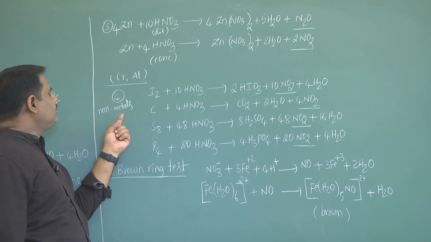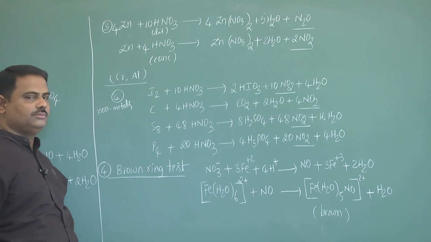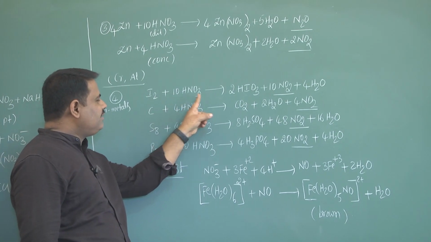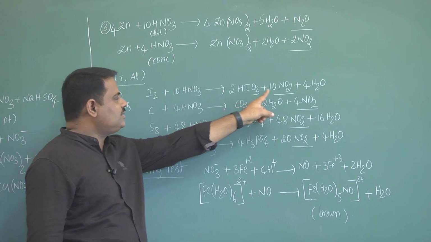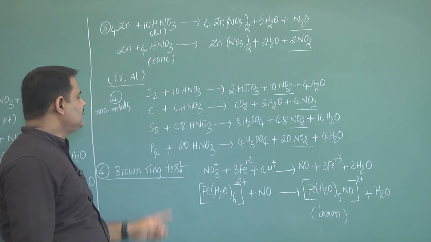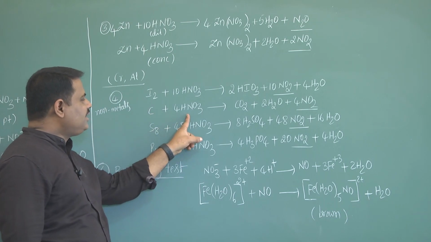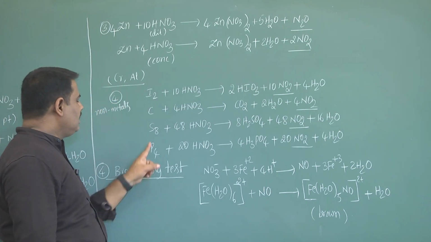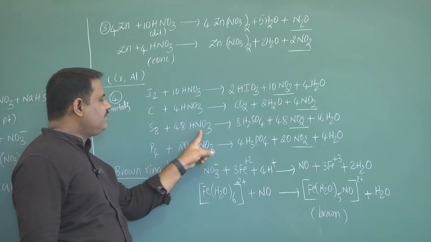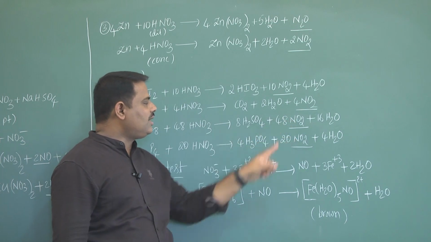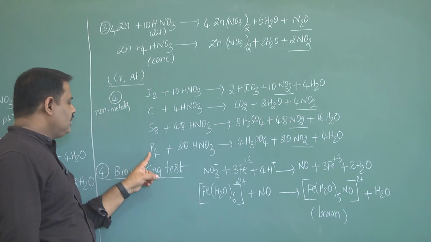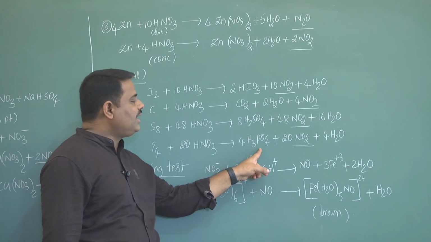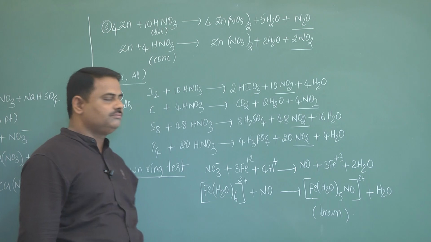Now move to reactions with non-metals. Iodine reacts with nitric acid, gives iodic acid and nitrogen dioxide. Carbon with nitric acid gives carbon dioxide and nitrogen dioxide. Sulfur with nitric acid gives sulfuric acid and nitrogen dioxide. Phosphorus with nitric acid gives orthophosphoric acid and nitrogen dioxide.